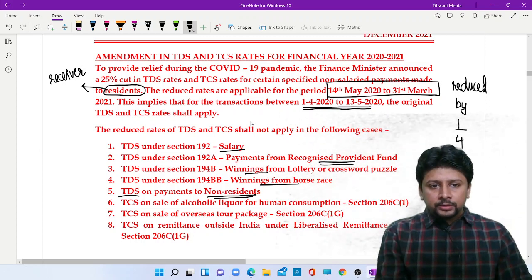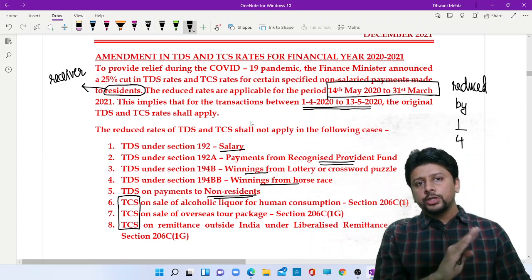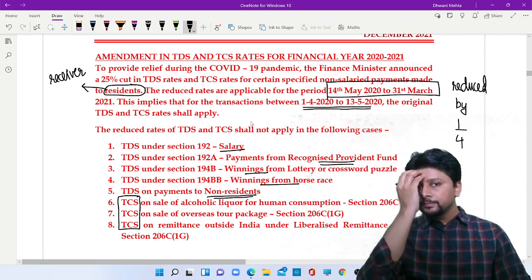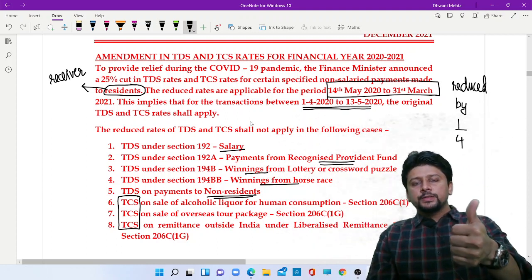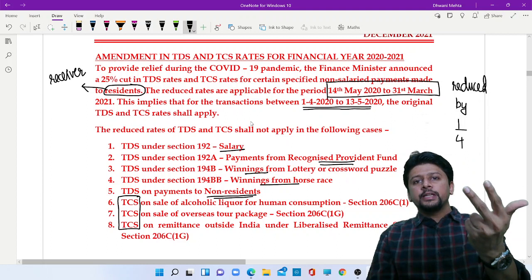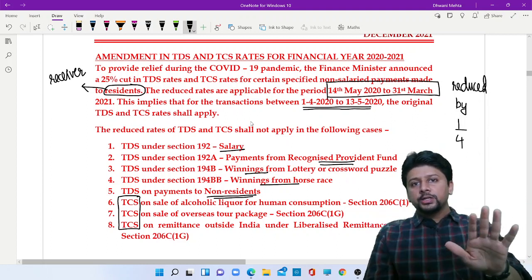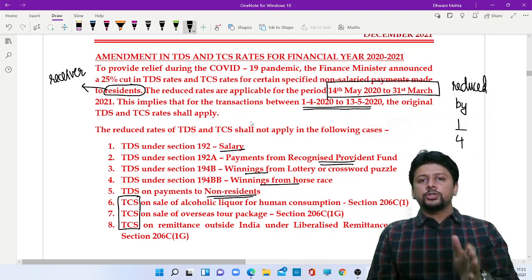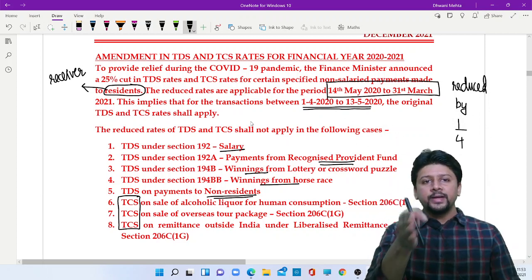And these three situations of TCS, no reduction, no decrease at all, you will have to collect tax at the full rate. So keep this much in mind. Salary payments, winnings, non-resident payments, tax collected at source in these three situations, no reduction at all, original rates will apply. Everywhere else, 1/4 reduction if it is from 14th May 2020 to 31st March 2020.